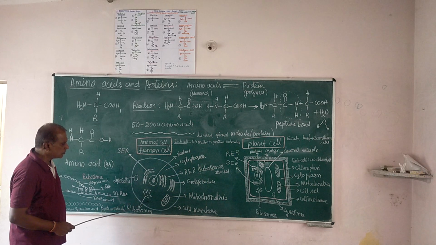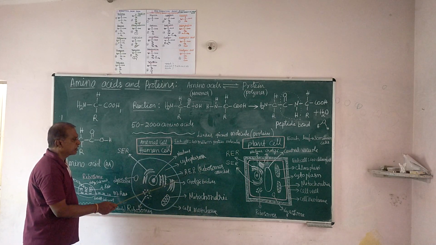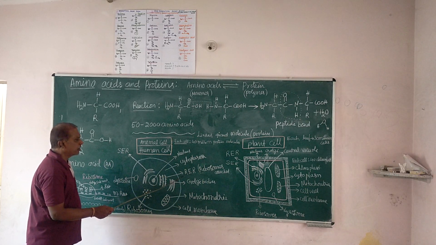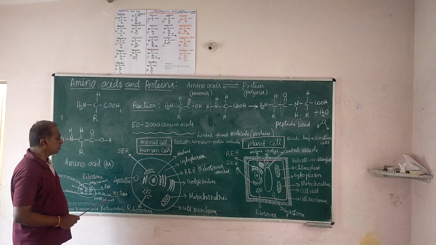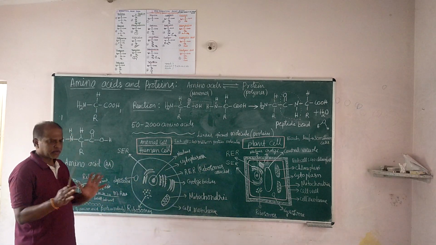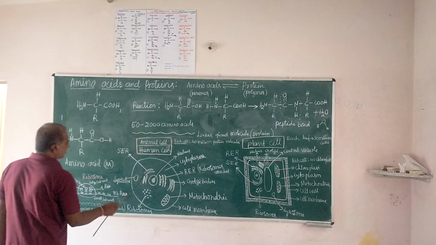Ribosomes are in the cytoplasm and also attached to the endoplasmic reticulum. Where the reticulum is filled with ribosomes, it is called rough endoplasmic reticulum. Where there is no ribosome, it is smooth endoplasmic reticulum. These are two types of cell bodies, small organs with membranes, membranous organelles.